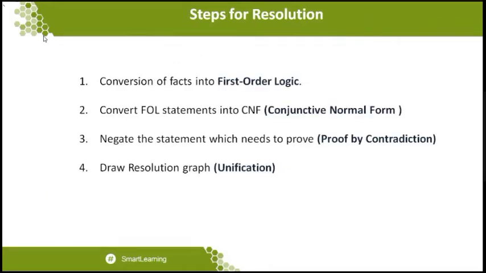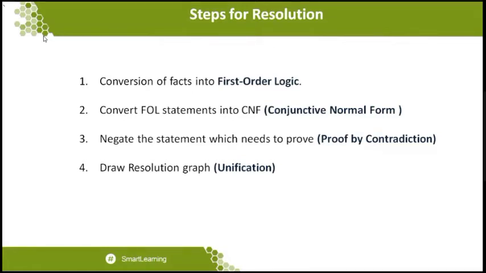So the second step of resolution is to convert the first order logic statement into a conjunctive normal form. So what is a conjunctive normal form? From the term itself, we can make out the conjunction. It is an approach to Boolean logic that expresses a formula as a conjunction of clauses with an AND or OR, which is especially used in automated theorem proving and circuit theory.